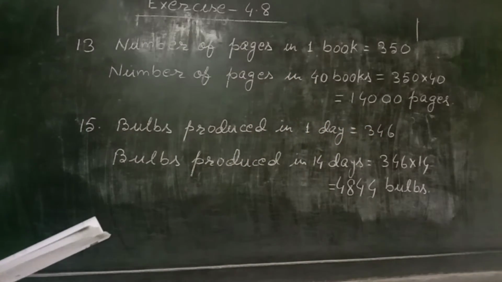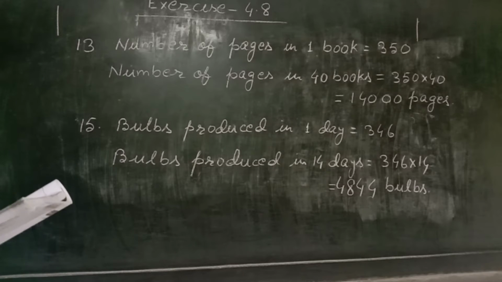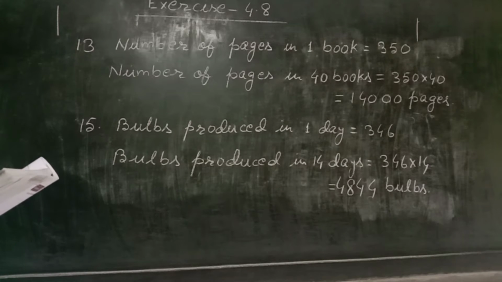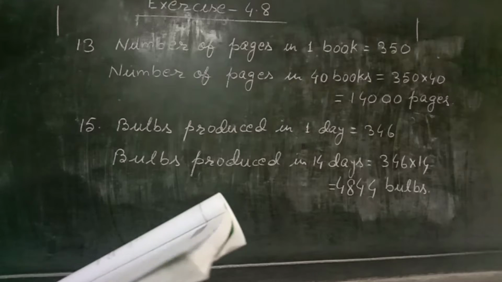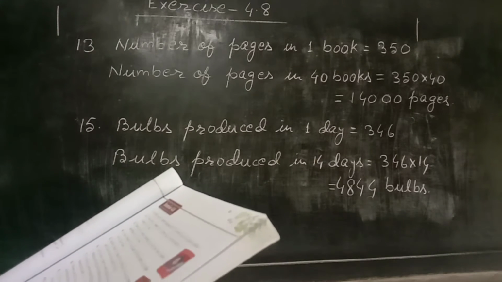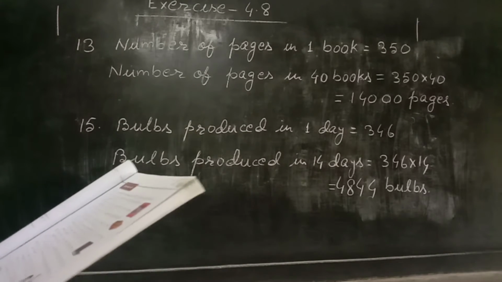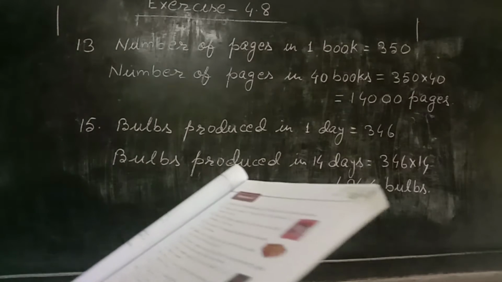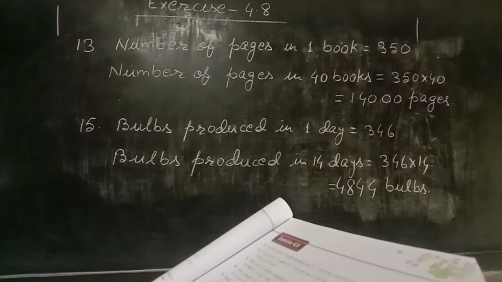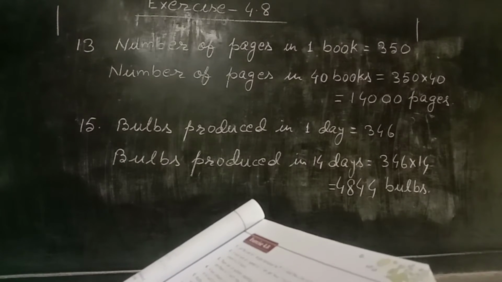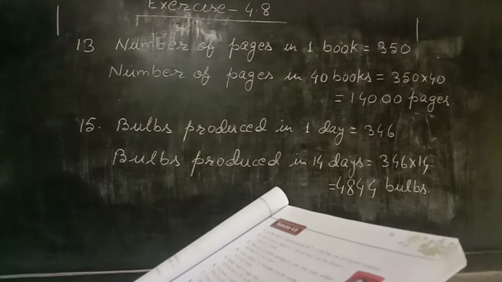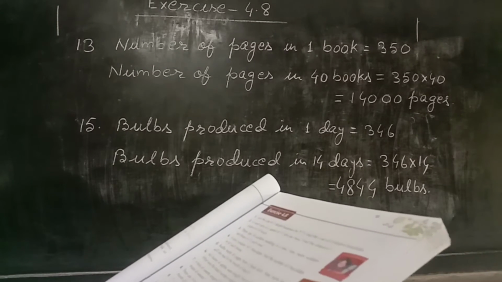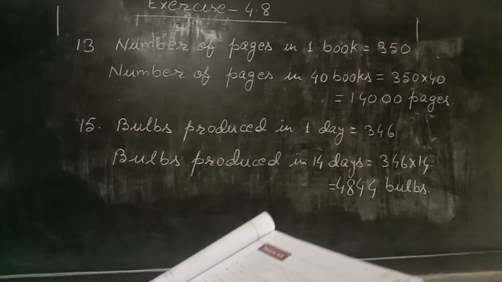Question number 15. A factory produces 346 bulbs in a day. How many bulbs does it produce in 2 weeks? Assume that the factory works on Sunday also. So if the factory works on Sunday, then the total number of days in a week becomes 7, and there are 2 weeks, so 2 into 7 means 14 days. How many bulbs will that factory produce in 14 days?